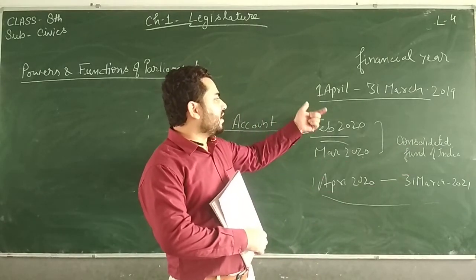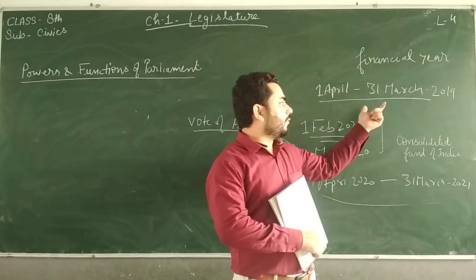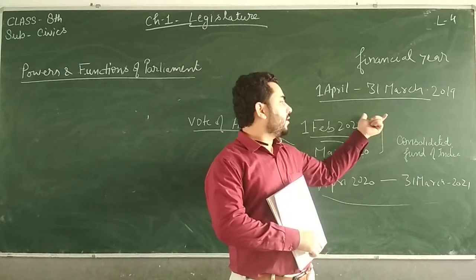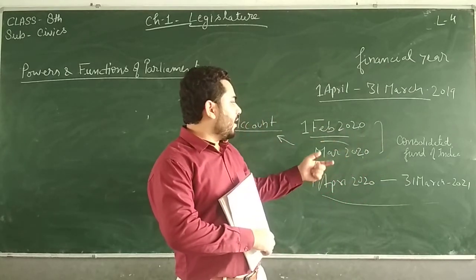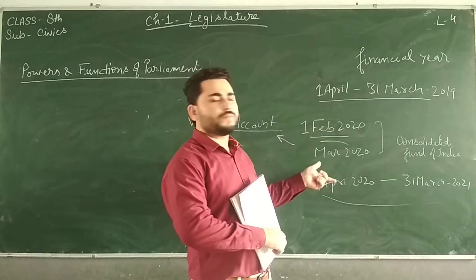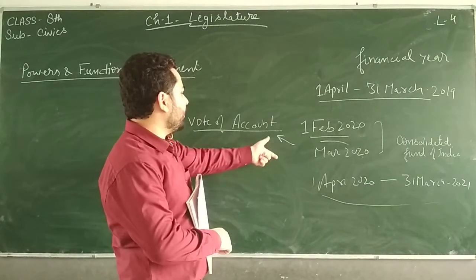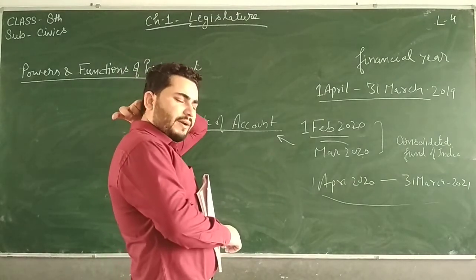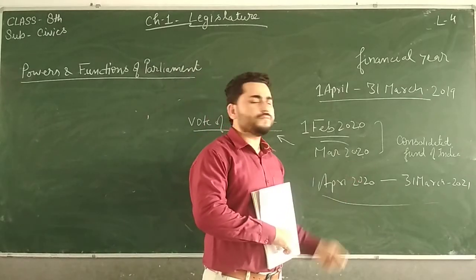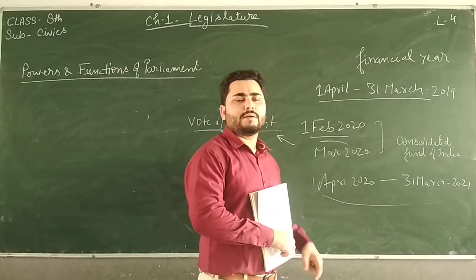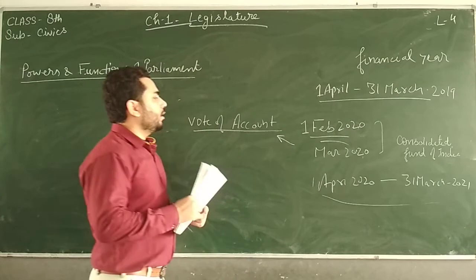It is used once the money which was given to the government in the budget has been exhausted, has come to an end, and it requires more money. So that is called vote on account. By this method, Parliament will pass it, and the money will be given to the government for these 2 more months. Clear? That is vote on account.